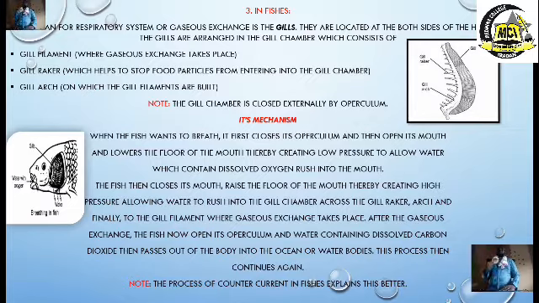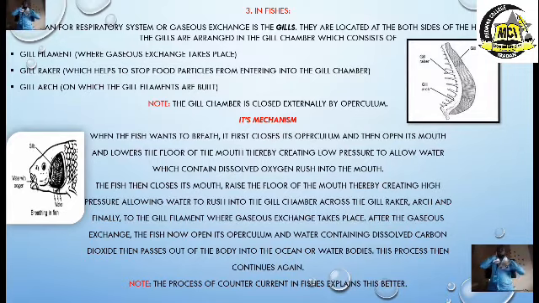Well, this is where we need to pay much attention and concentration in order to get this concept or the mechanism properly. Now, let's start with when the fish wants to breathe. What will happen? It first closes its operculum. I told you the operculum closes the gills. Now it closes the operculum and then opens its what? Mouth. It means this place will close and this place will what? Open.